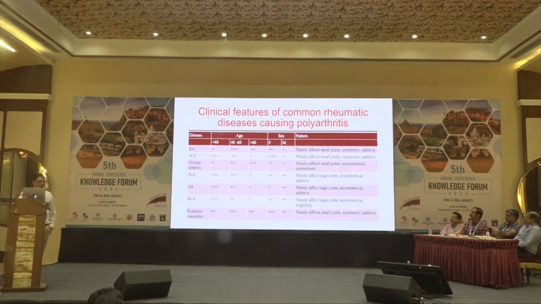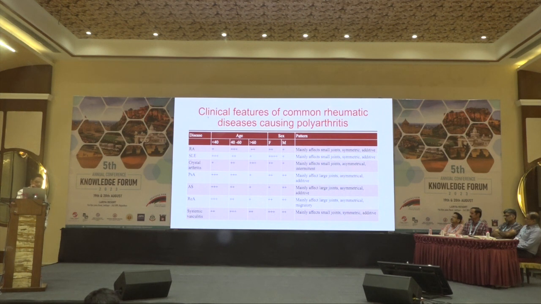Now I'm talking about the common diseases and their pattern of arthritis, their age of involvement and all that. If a patient with polyarthritis comes to you who is around 60 years old and does not have any clinical feature to suggest any other connective tissue disorder, then the patient is most likely having RA. But if we see the same patient who is a female of 25 years, we need to do ANA, because the chances of SLE, Sjogren syndrome, MCTD are quite high in that age group.